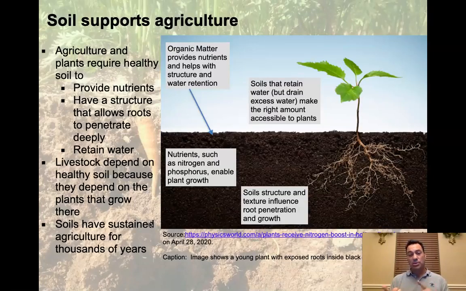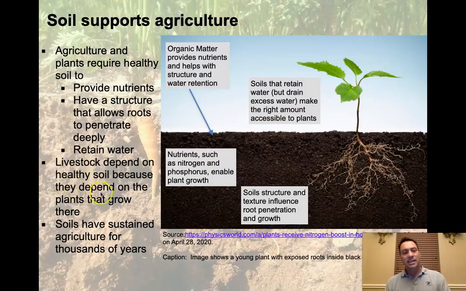So you need to have the right roots. The roots have to match the soil. The roots have to match the amount of water. The nutrients have to be right. The amount of organic matter needs to be right. You can start to see pretty quickly that there are certain plants that live in certain kinds of soils around the world. So that's what we're seeing here in this image.